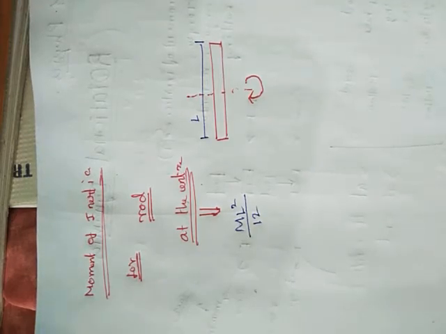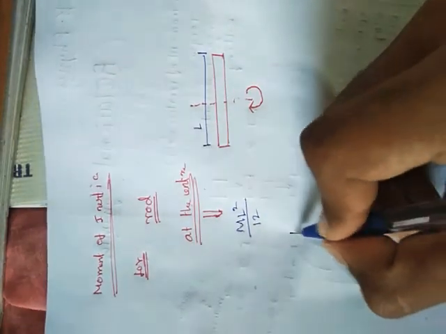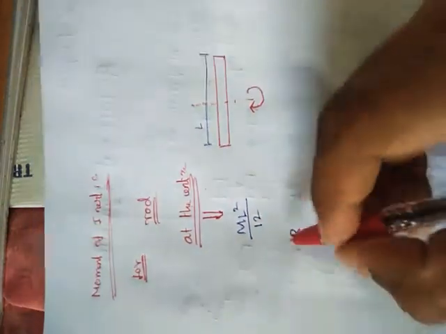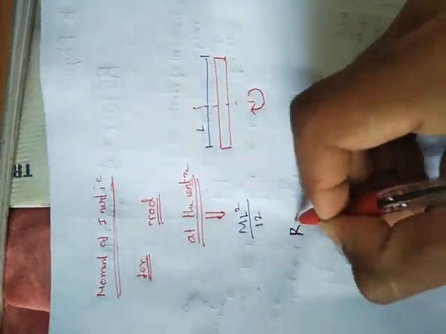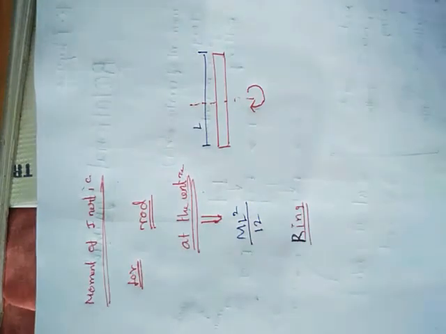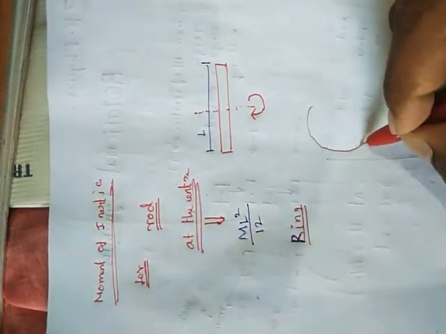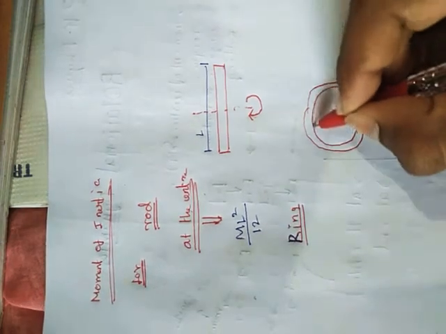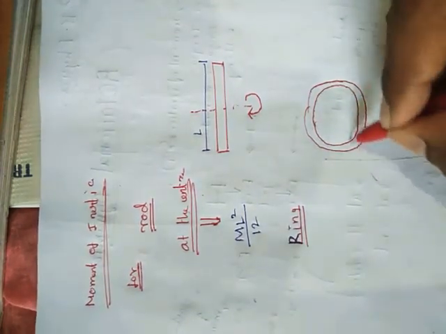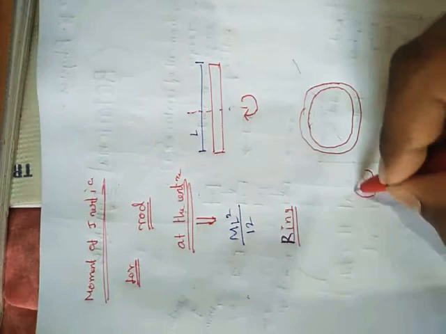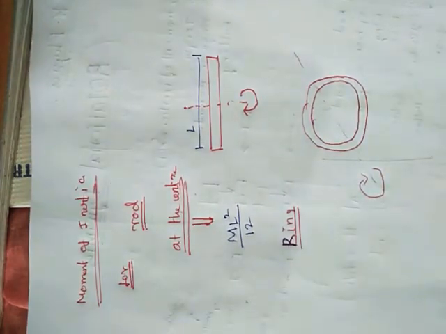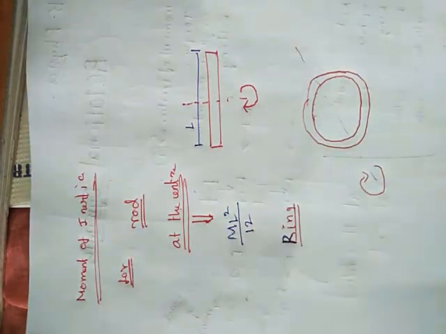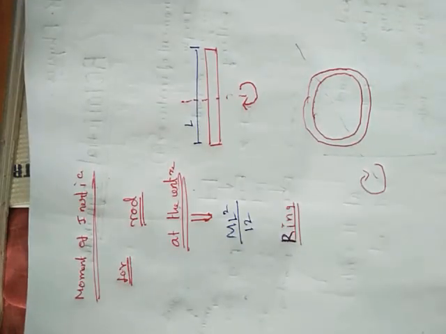Next, for the ring. What is a ring? It's like a hollow circle, called a ring. The axis of rotation is towards the center. What's the formula for the moment of inertia of this ring?